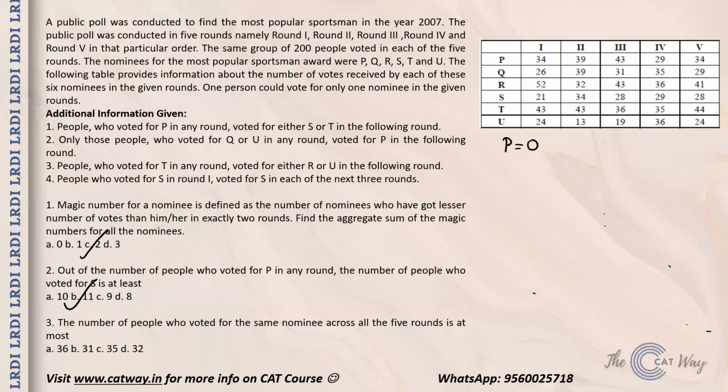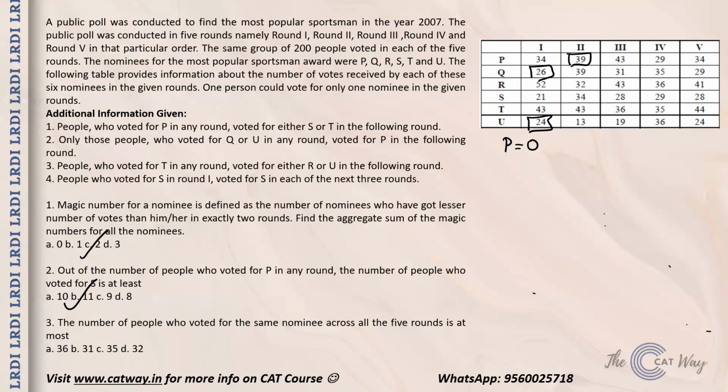Then you come to the next case: Q and U will be taken together, because the people who voted for Q and U are the ones who form the total votes of P in the next round. Now because you have to maximize, you see that for Q we have 26 and U we have 24 votes, whereas for P we have 39 votes.